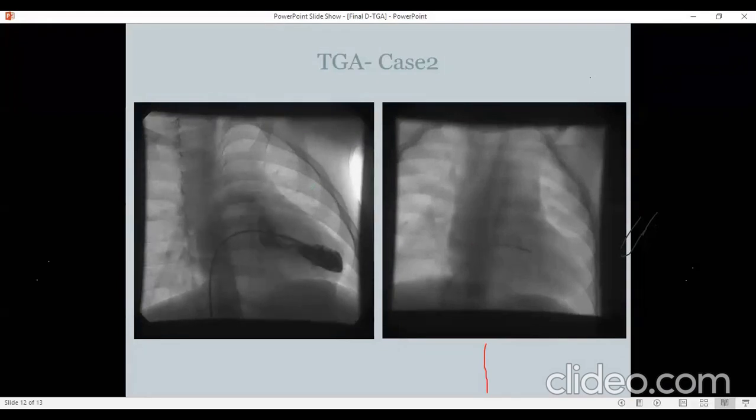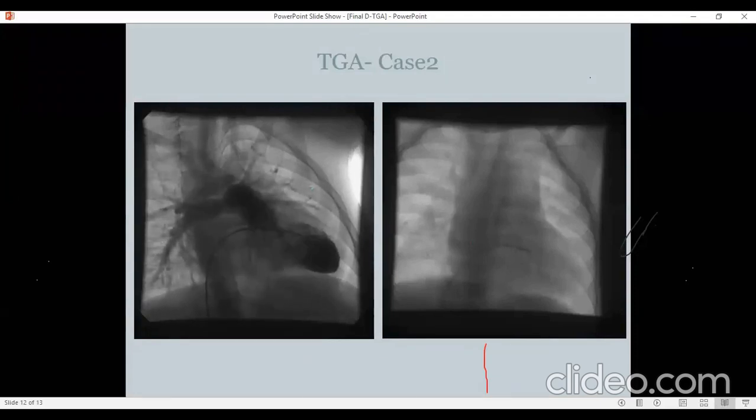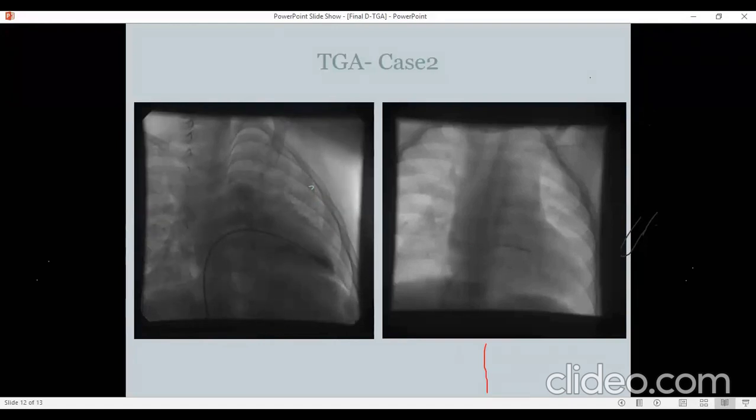These views are courtesy Vijay Lakshmi ma'am, which Madam has donated to Wincast for demonstration of classical TGA. Would you like to comment on these angiograms, ma'am? Banana shape. That's what Madam is insisting. Now the Madam can talk about the banana shape. No, for the students, just to show how it may look.